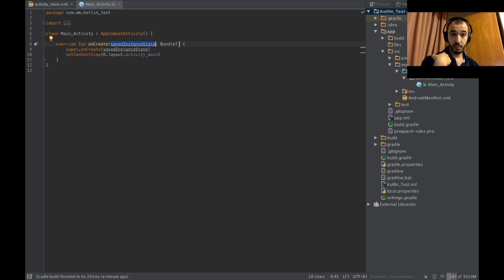You're asking me? Okay, this is the syntax. So the Bundle question mark. Okay, so it's a placeholder or something. Super.onCreate, this is the same. Set content view, but as you can see, the method calls are now in orange for some reason. And now our files have this little Kotlin icon here.